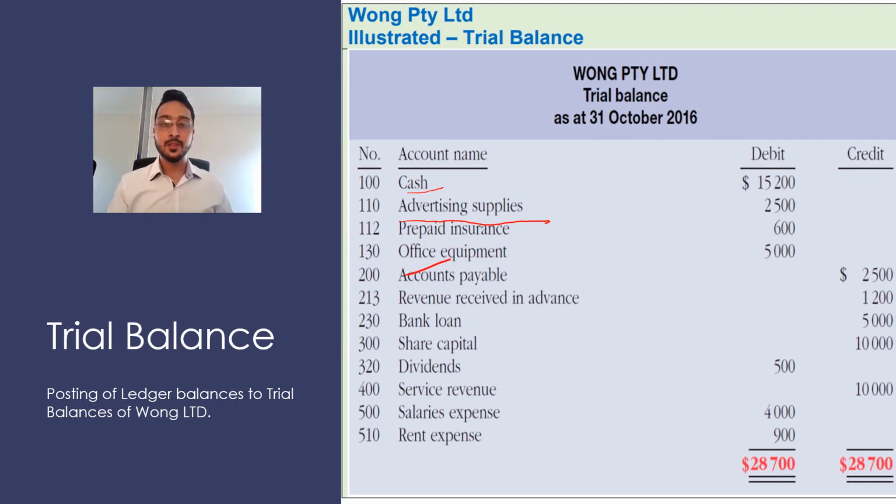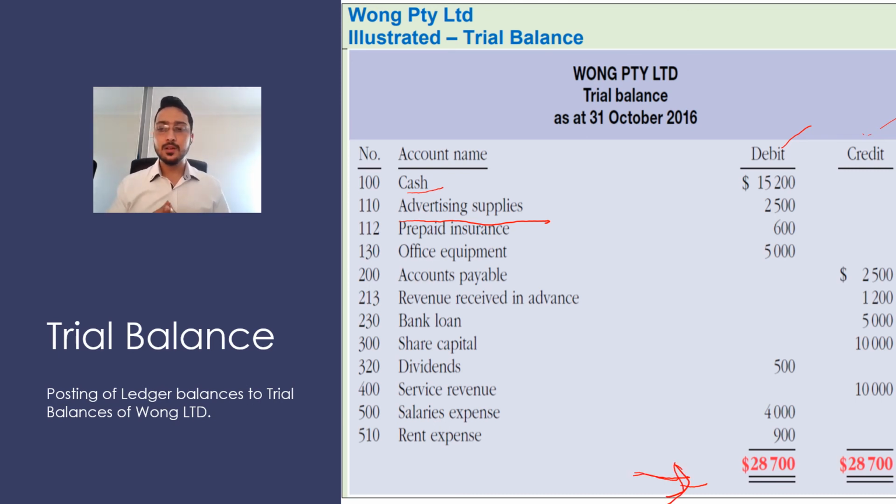All the account names from the ledger will come here, and all the amounts will come onto the debit side and the credit side, and the total amount of the trial balance has to be equal on the debit side and credit side.